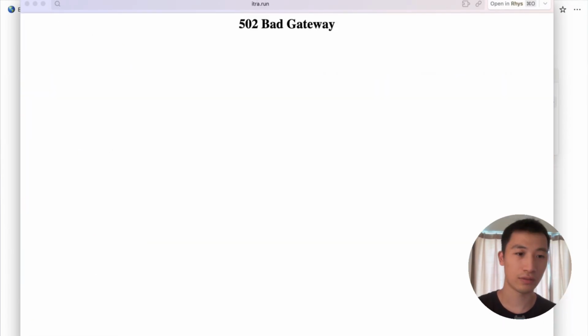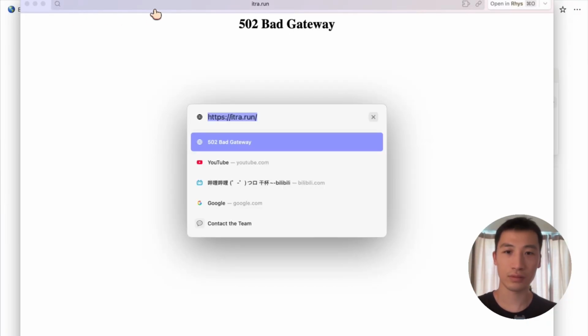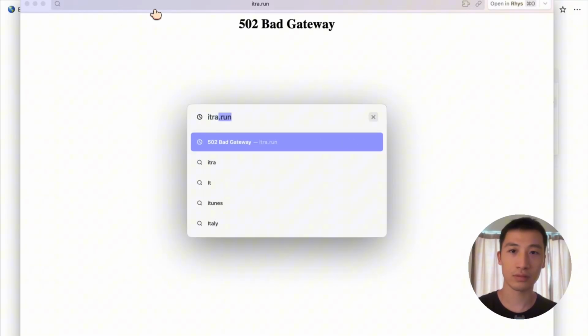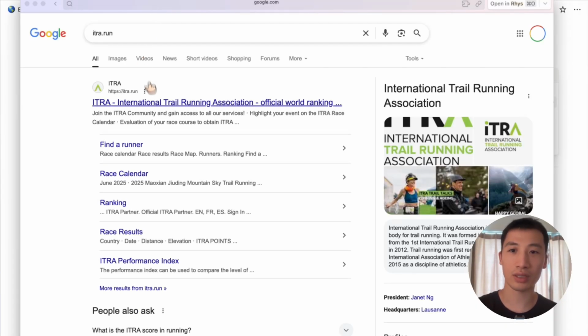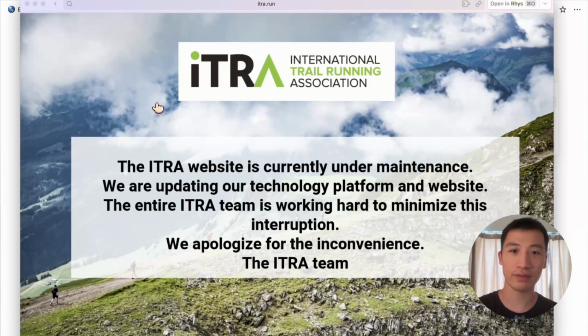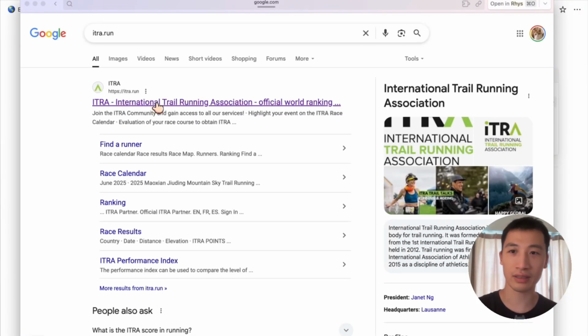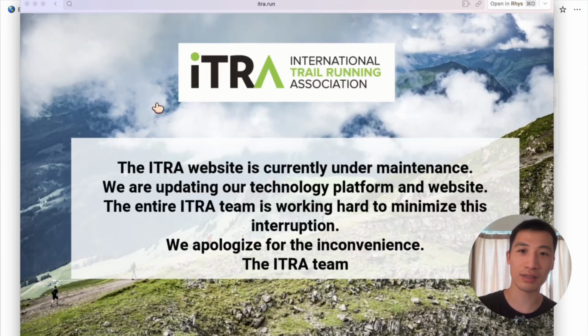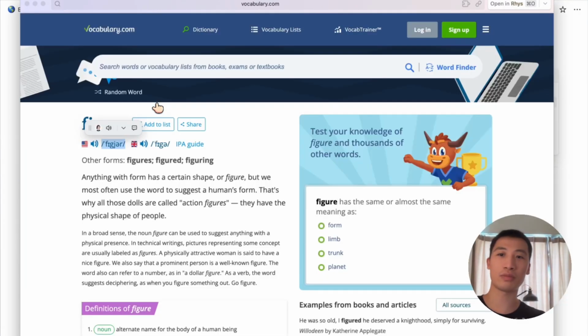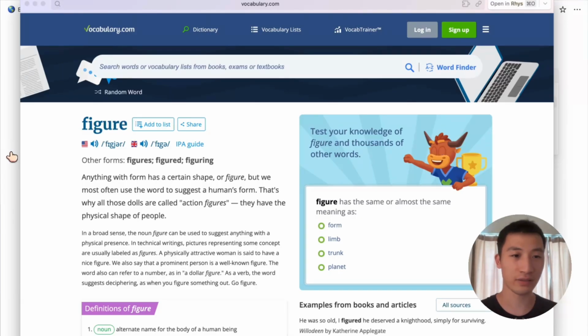Oh no. The page isn't loading right now, but I can still help. Did you want to know how the ITRA ranks runners, or go back to your vocabulary list? Yeah, I want to know the ITRA runners level and what the level is about. Okay, sounds like the ITRA runner page cannot open. So let's move on and just forget it. I will figure it out for myself.